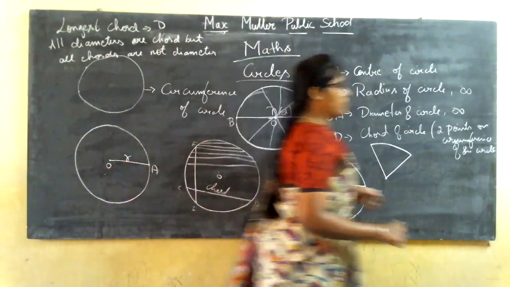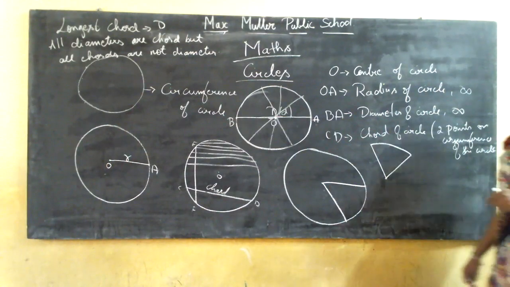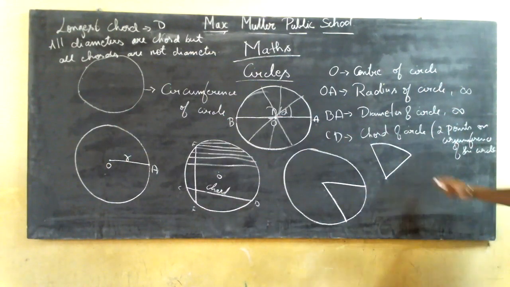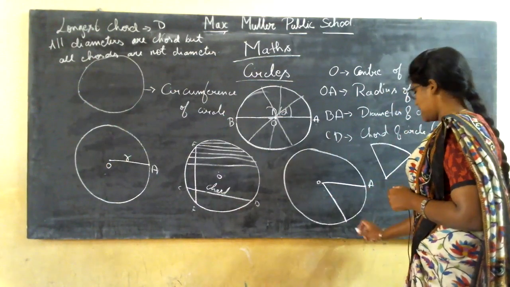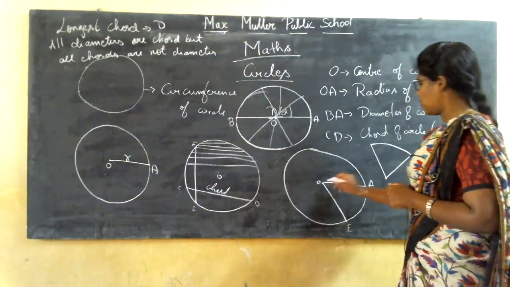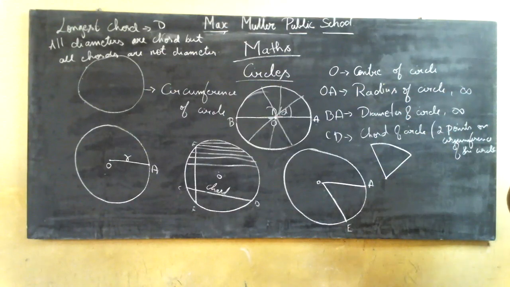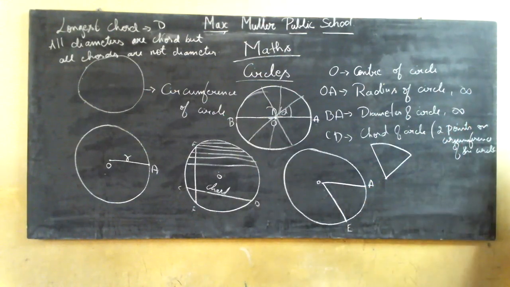Did you understand what a sector is? It is a combination of radii and the arc, which represents the sector. So if this is O and this is A, and I'll name this E, then OAE or AOE is a sector. Why? Because it is a combination of radii and the arc. Whatever you draw on the circle with a combination of radii and an arc is called a sector.